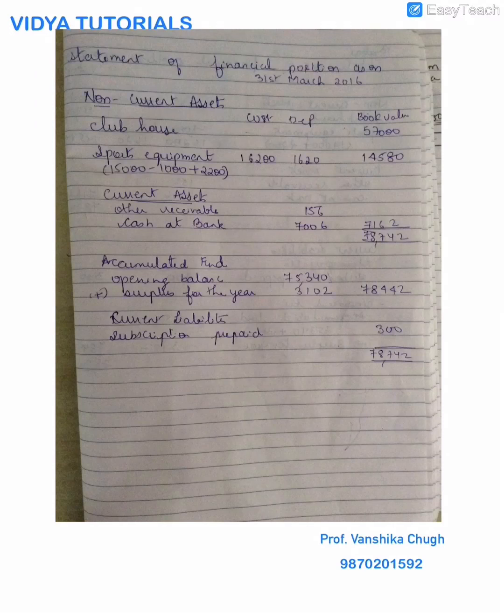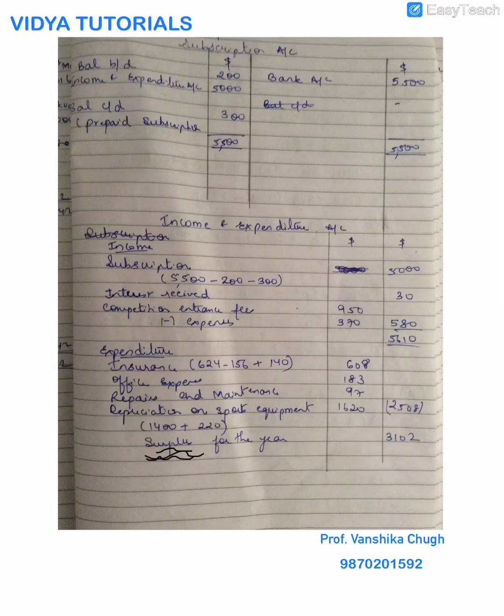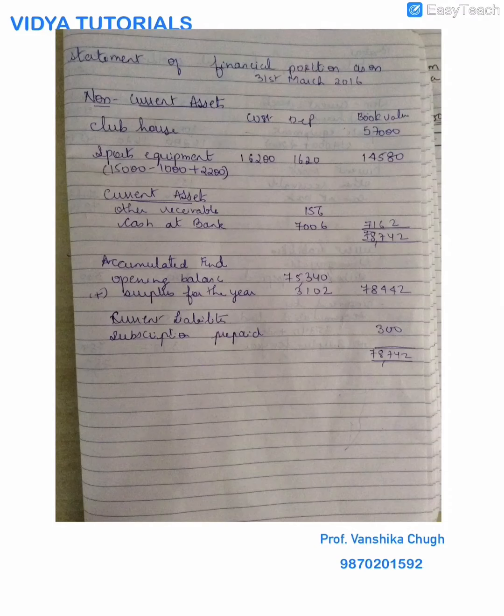Next, you have to look out for all your other receivables and other payables in your current assets. You have to look around. So I have my other receivables as 156, which is my insurance, which I had prepaid. So that is a place where you can make mistakes. So please look around in your sum for any expenses which you have prepaid or any of the subscriptions which are outstanding, that is your current asset. That is the income that you are going to get.